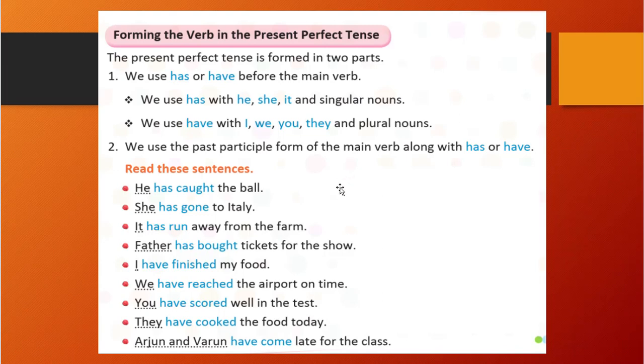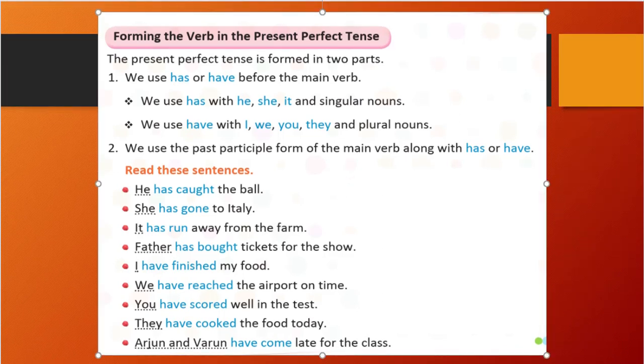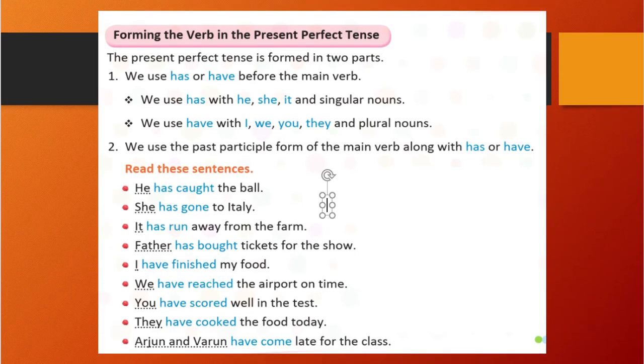If you have not understood yet, let me write it here for you. Okay, so you can write has, have plus third form of the main verb, right?